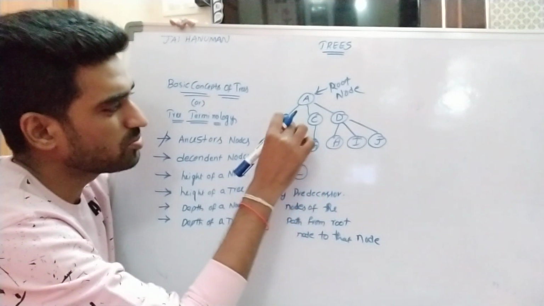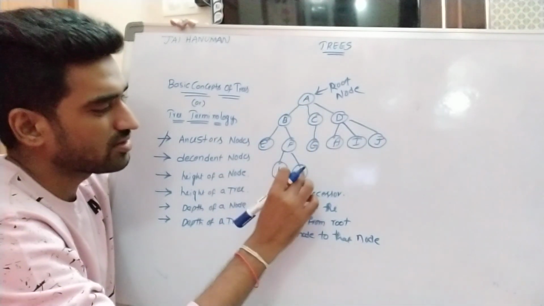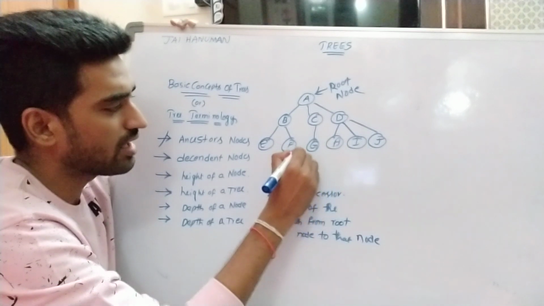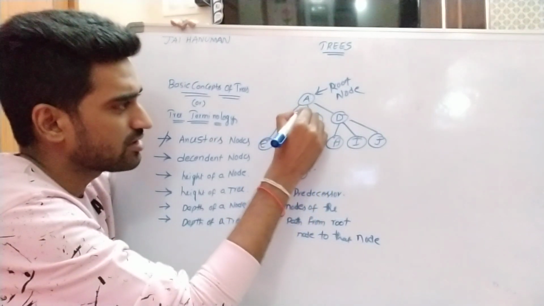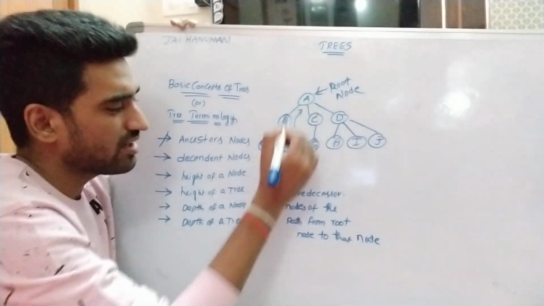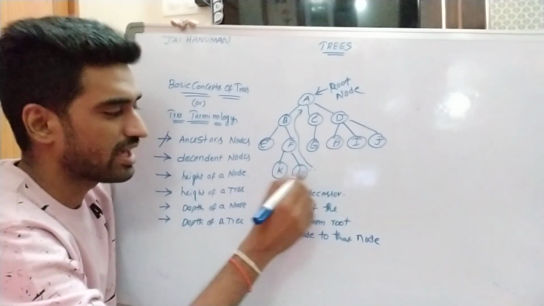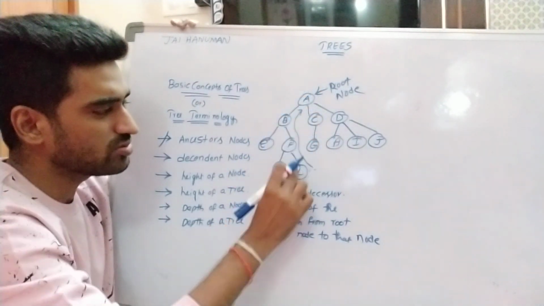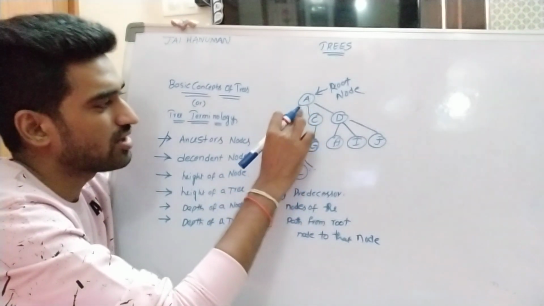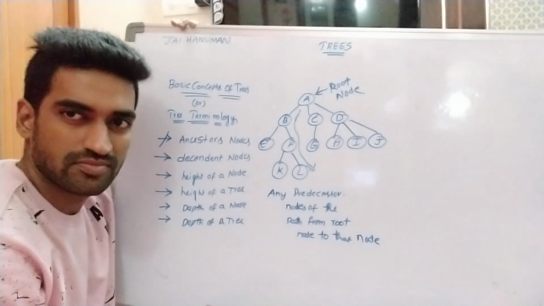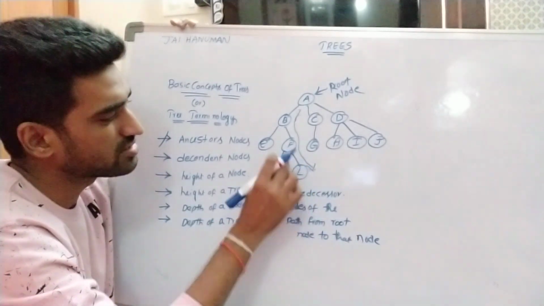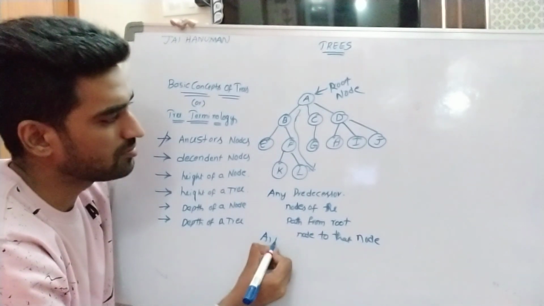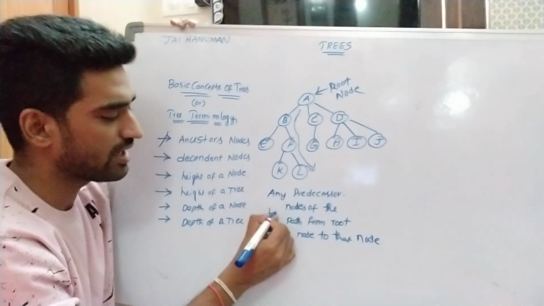L to F, F to B, B to A. So this is the possible path for node L. That's why F, B, A are said to be ancestor nodes of node L. So for node L, the ancestor nodes are A, B, F.